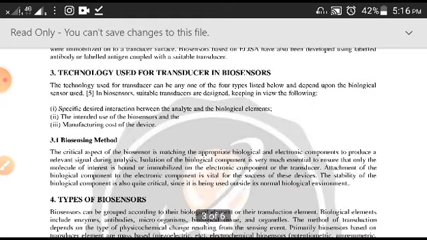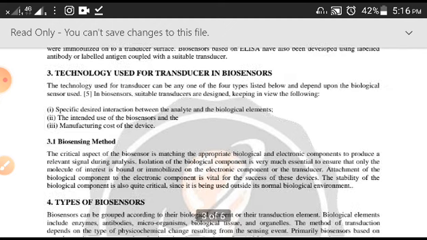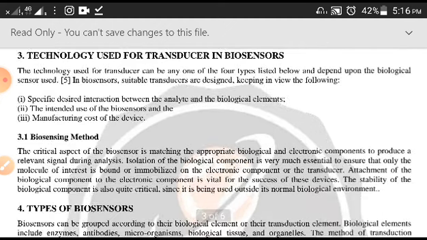Now, the technology used for transducers in biosensors. First thing is that we should be very particular about what our demand is, what we want, and on that basis we will select the particular method or technology or type of biosensor. There are four different types of biosensors given, and these have different technologies to be used.